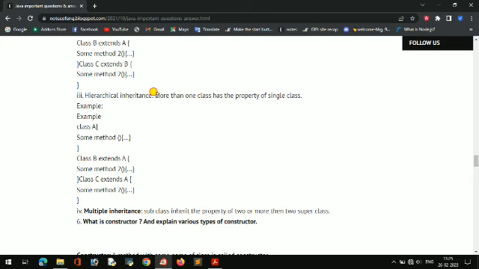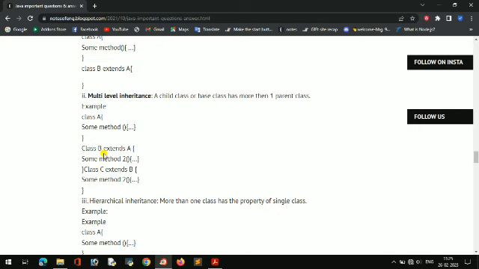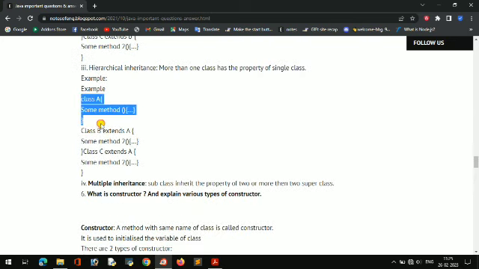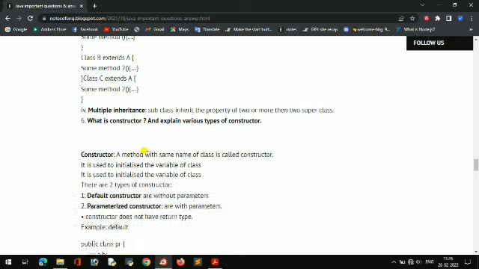And hierarchical inheritance means more than one class has the property of a single class. Here, C is getting the property of B and A both. But in hierarchical inheritance, it is not like that. More than one class has the same single property. Like class A has some property, class B is also getting the property of class A, and class C is also getting only the property of class A, not class B. So it is called hierarchical. Class C wants the property of A, so class C will extend A only, not B. If it extends B, then it will get the property of B and A both. So class C gets the property of A only, and that is hierarchical inheritance.